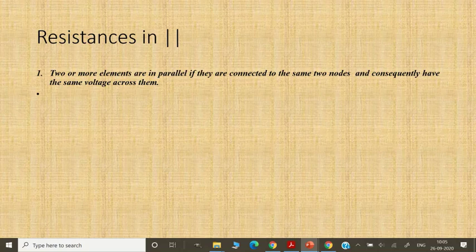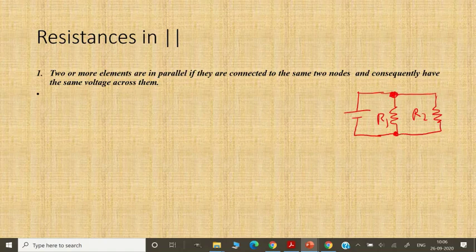Say I have a power source here, right? And then I have a resistance around. Here, this is a node, this is also a node. So two resistances, say R1 and say R2, will be said to be in parallel if connected to the same node. Look, this node and this node are connected together, right? The node of this resistance and this is the same.